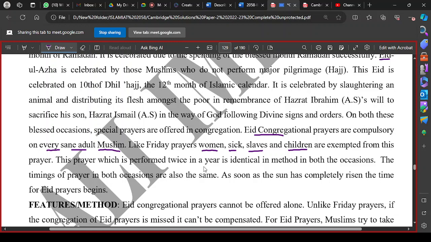So you have identified on whom it is obligatory. Then you can identify the timings of the prayer. The timings for these Eid prayers are both the same.